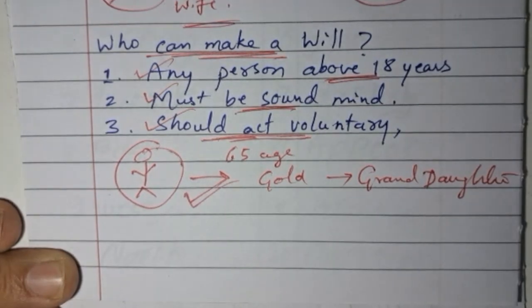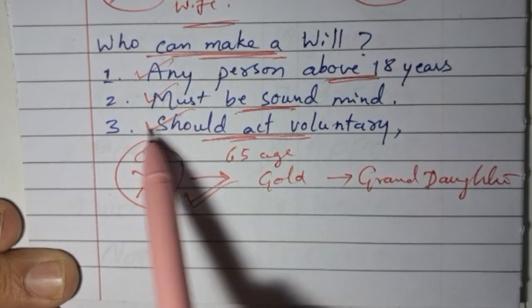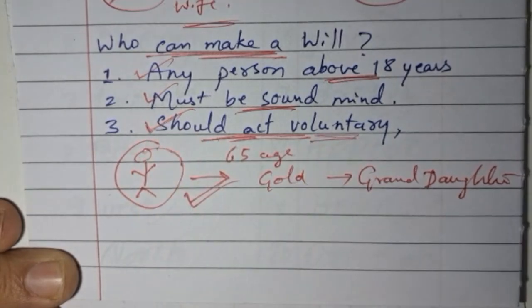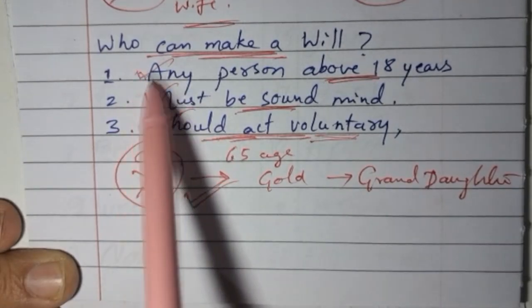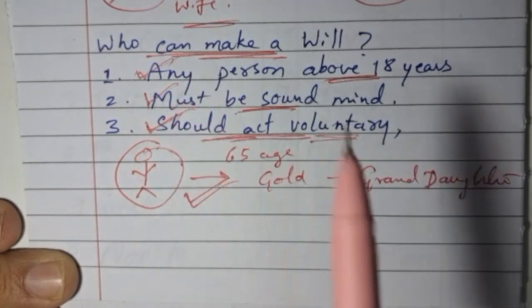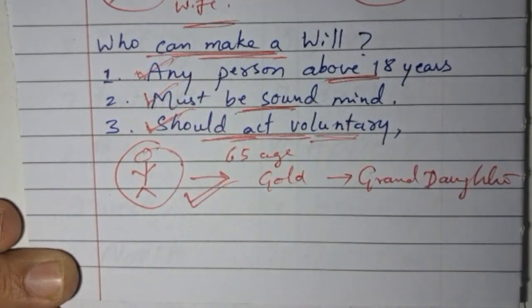So make sure that the person who is going to write the will does it voluntarily. There shall be no force, coercion or fraud, and the person must be above 18 years of age and of sound mind. Then a will can be written by such a person.